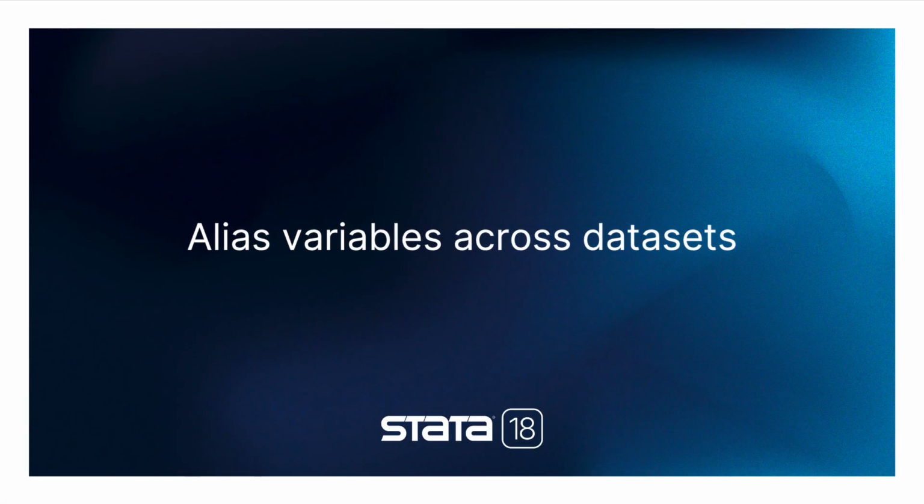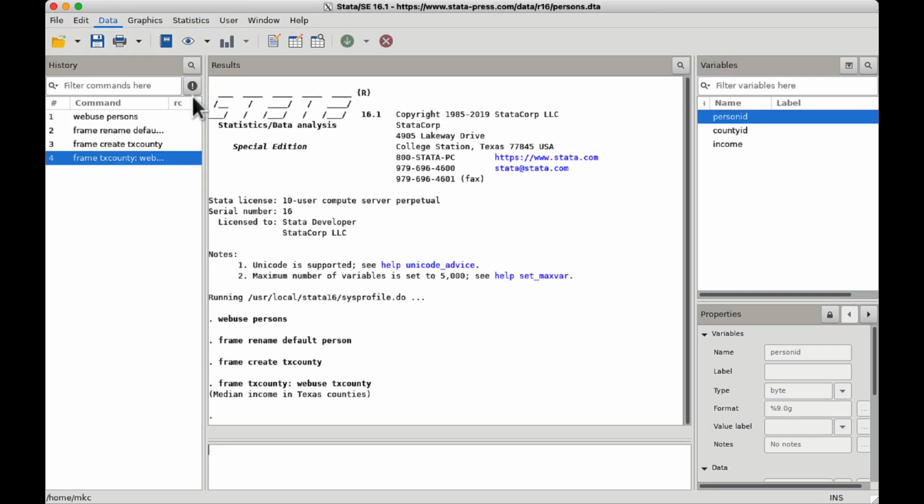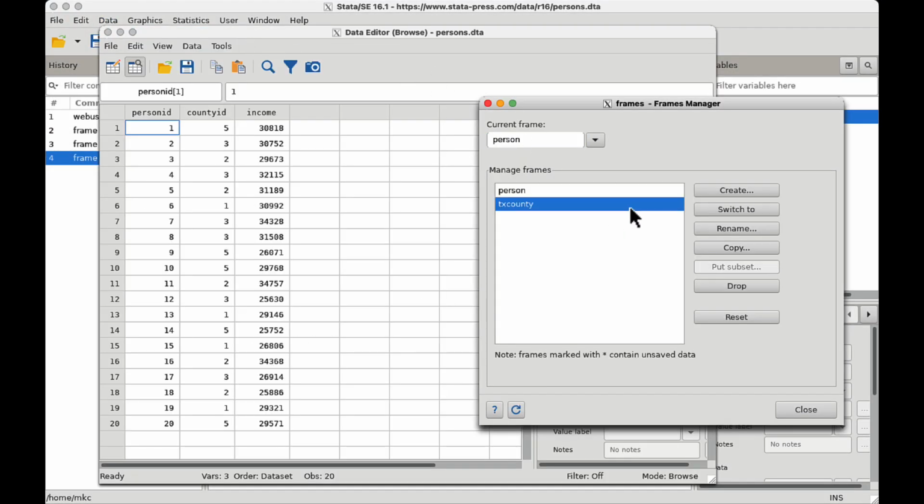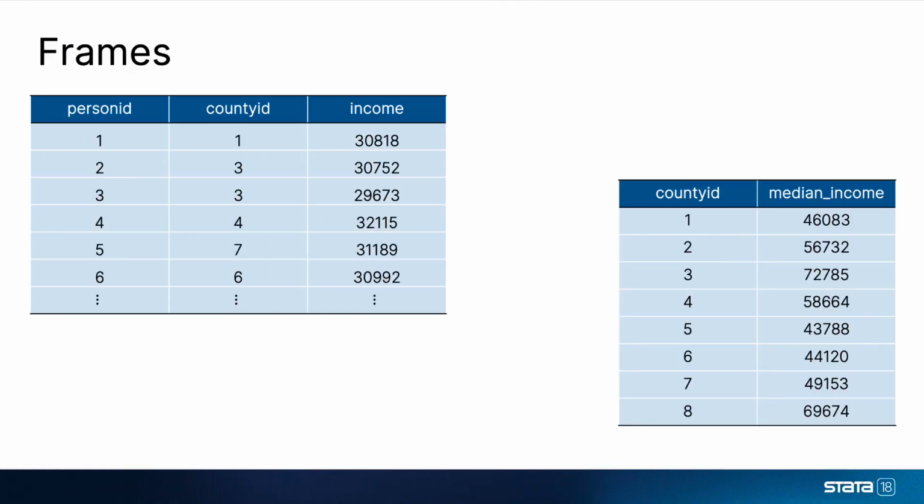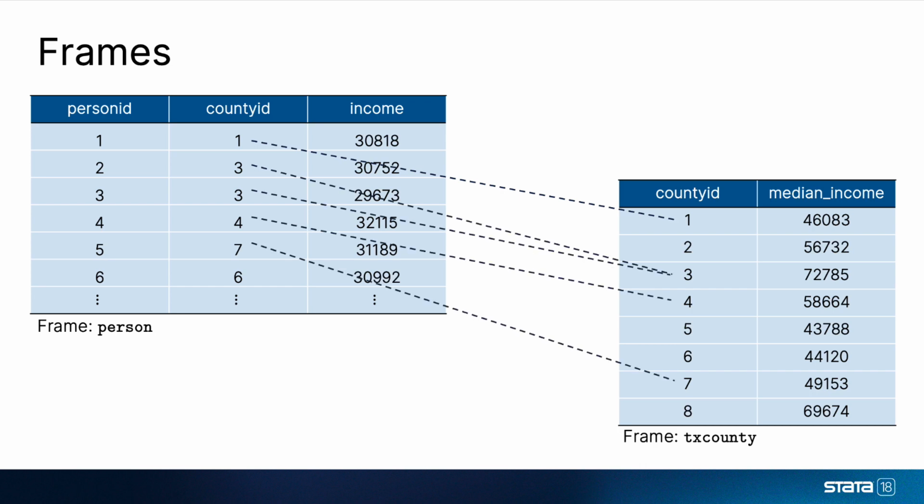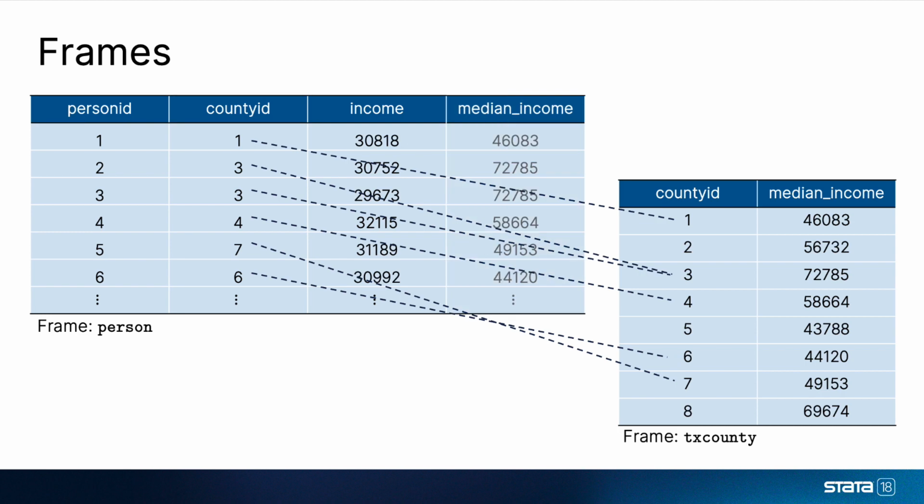Introducing alias variables across datasets. In Stata 16, we introduced the frame suite of commands to work with multiple datasets and memory by saving each dataset in a frame and linking them using a common variable. Now we introduce alias variables that behave like a copy of a variable but use very little memory.